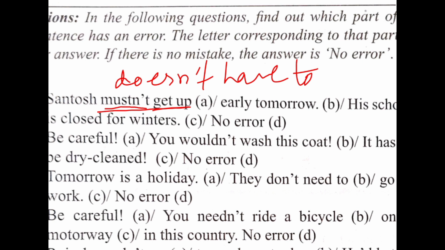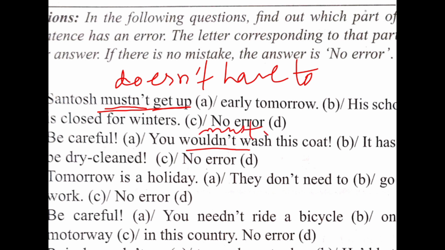Now next. Be careful. You would not wash this coat. It has to be dry clean. No error. As I have already told you, there is a use of modal auxiliaries in these sentences, and here would not wash is used. You have to replace would not with must not.